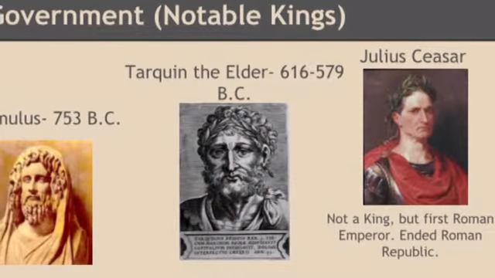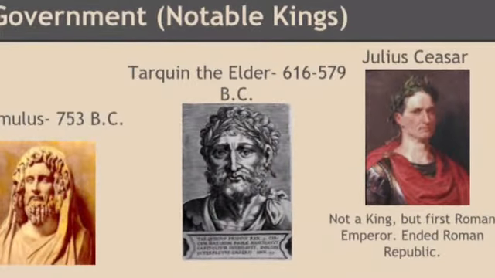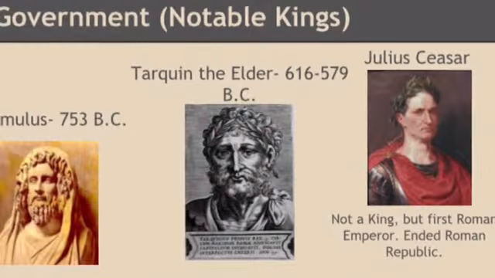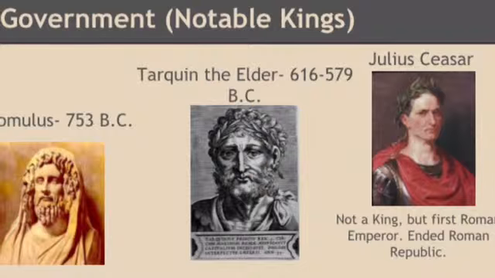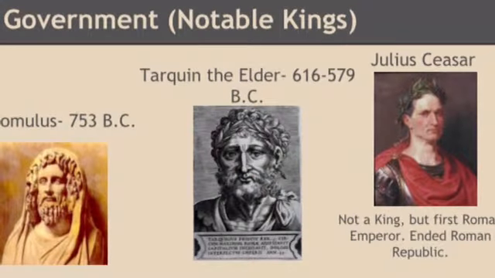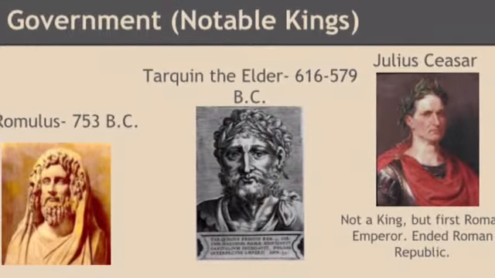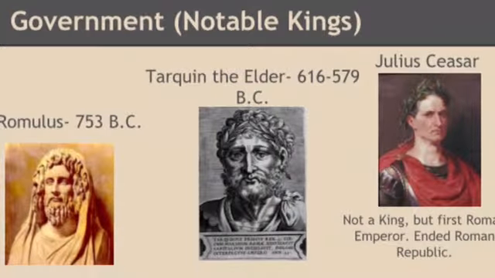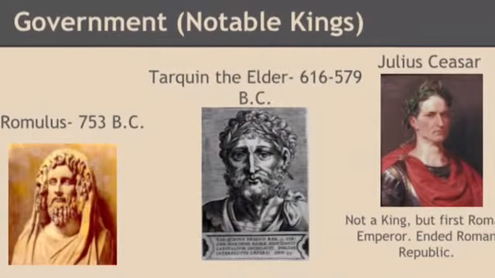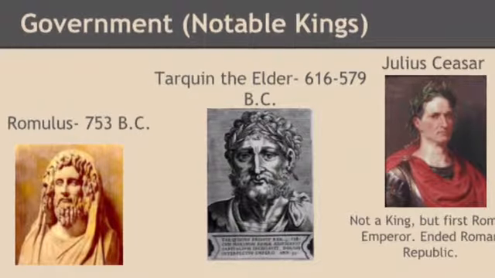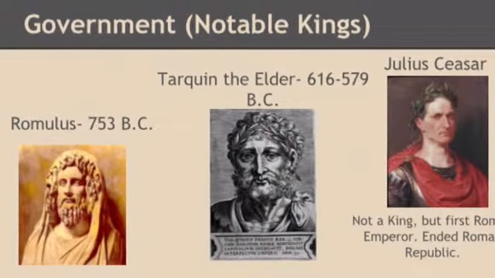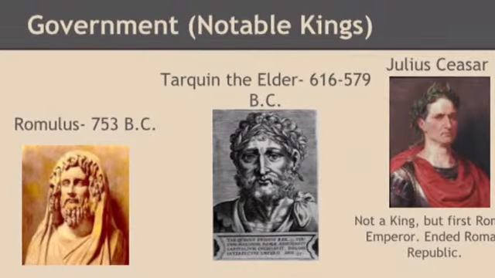Notable kings of Rome. Romulus was the first king of Rome, and he ruled in 753 BC. Then there was Tarquin the Elder. He was the fifth king of Rome, and he ruled from 616 to 579 BC. Then there was Julius Caesar. He was not a king, but he conquered the Gaul and became the first Roman emperor and entered the Roman